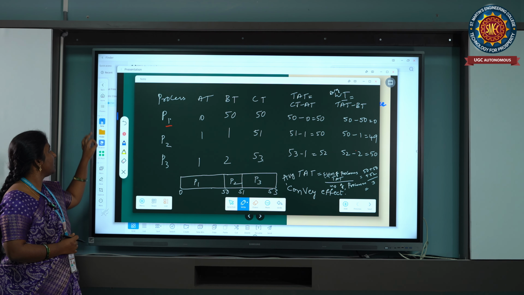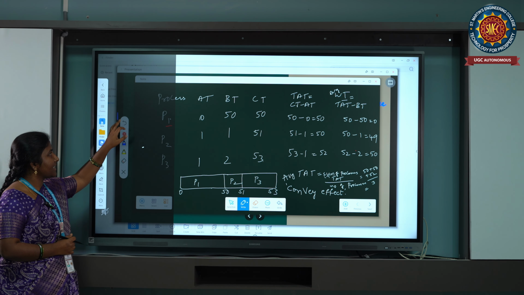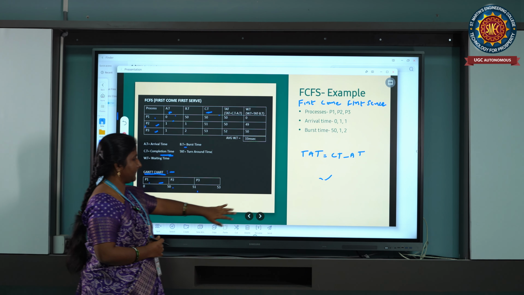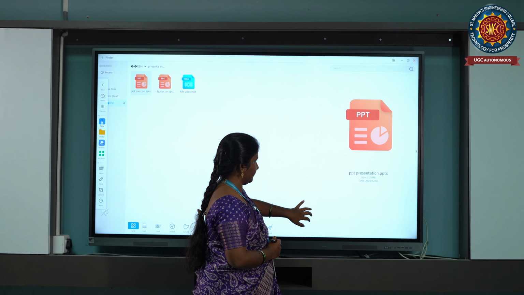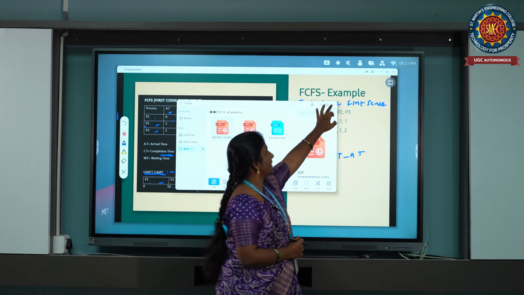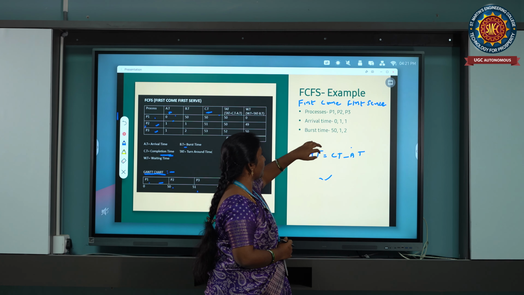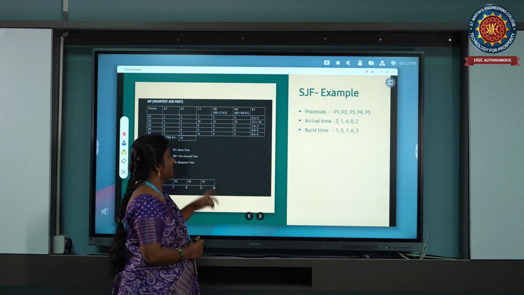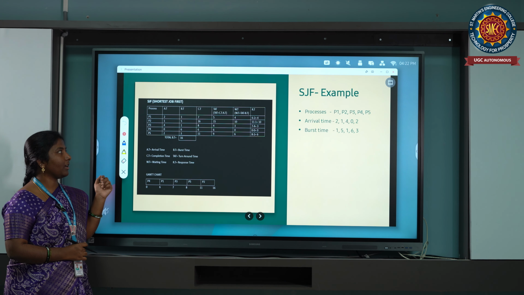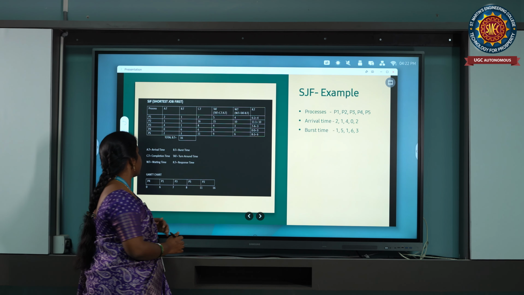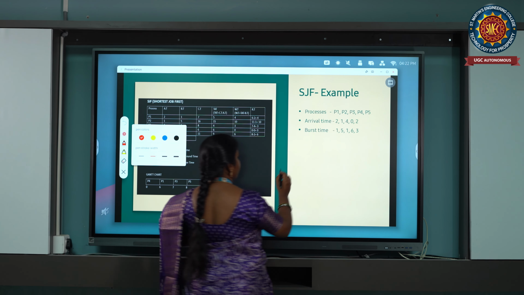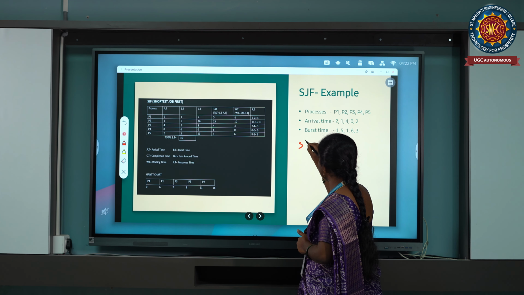So let us discuss what is SJF, and after that, the problem based on it. To overcome the convoy effect, we go to the next scheduling algorithm, which is called SJF. The full form is shortest job first.